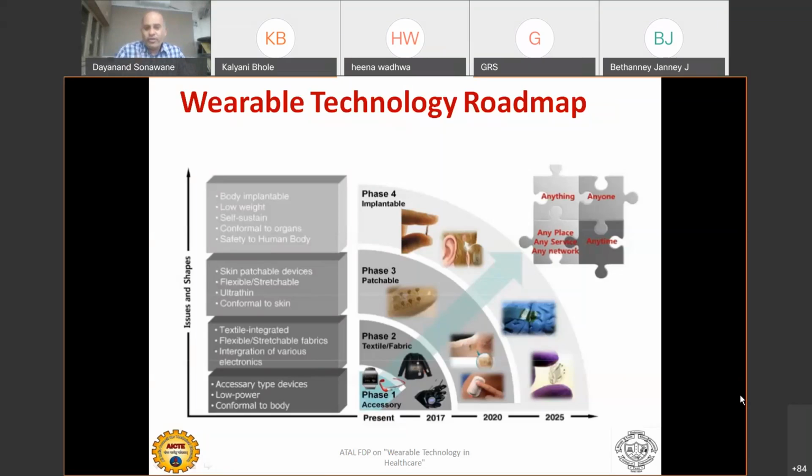But if you look at 2025, or maybe 5 years, 10 years down the line, most of the devices are now coming as implantable devices. People don't want the device to be a separate thing from your body. Let us implant it with your body.